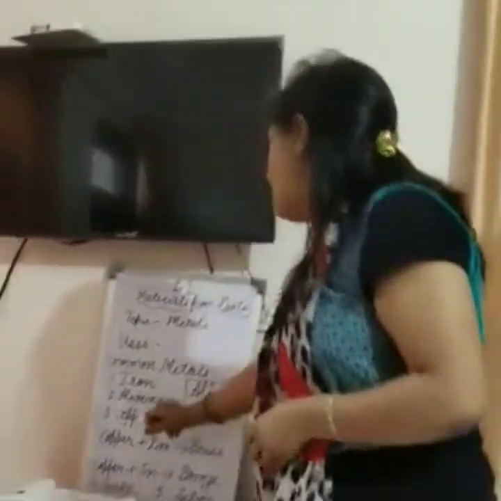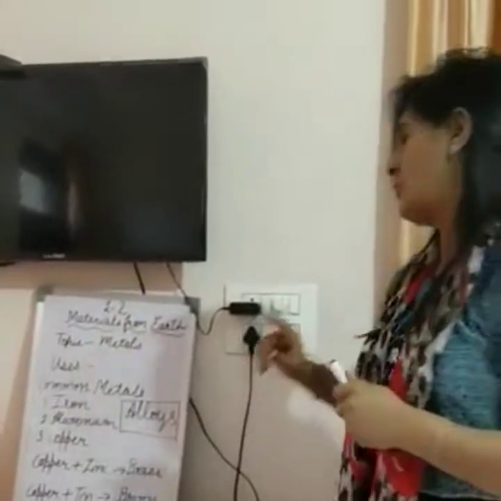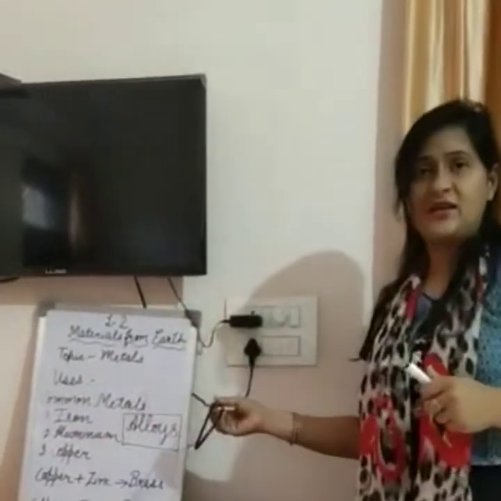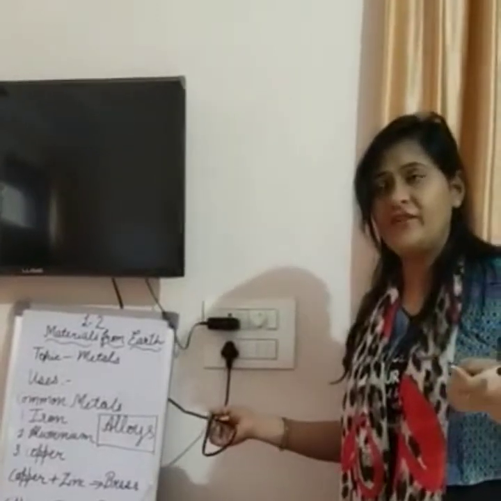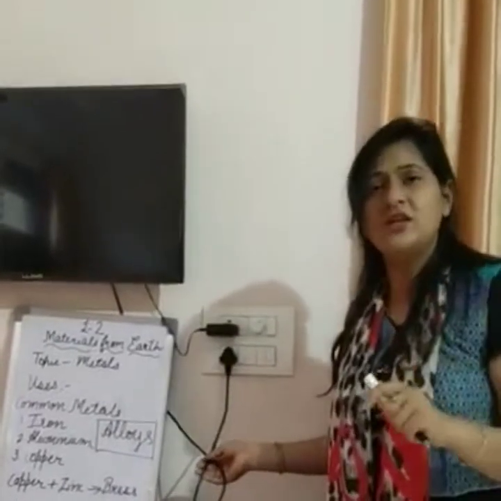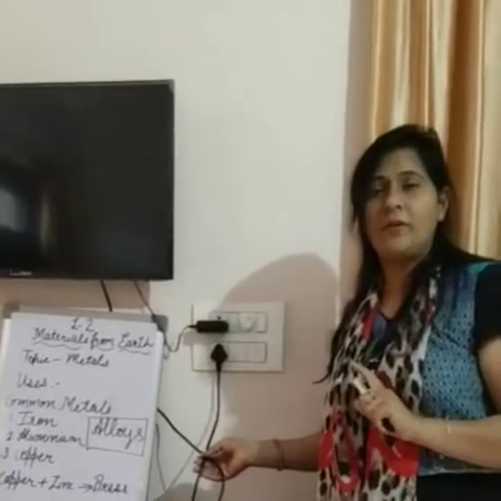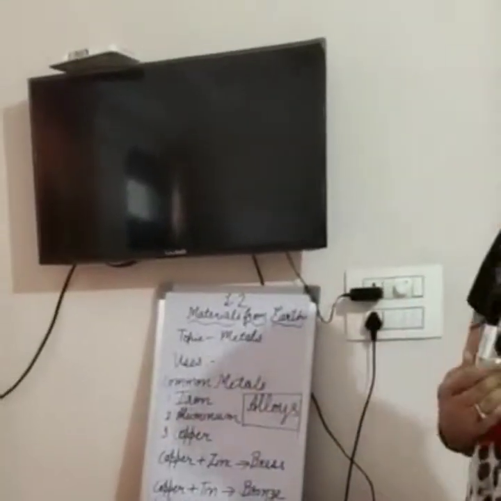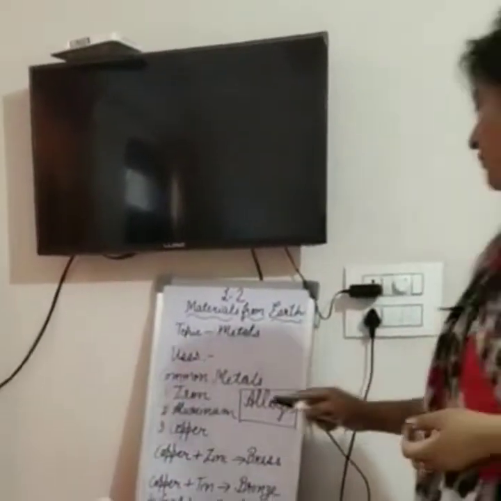Next metal is copper. Students, copper is also used. The most important use of copper is making wires, because copper is a good conductor of electricity. That's why almost all the wires are made up of copper. But we can use copper in other ways also.